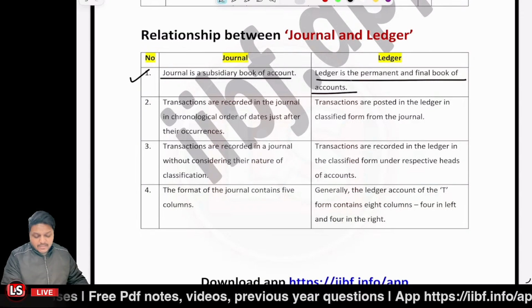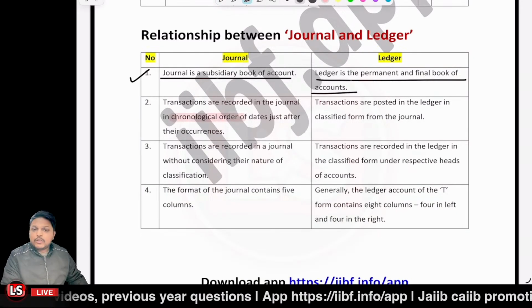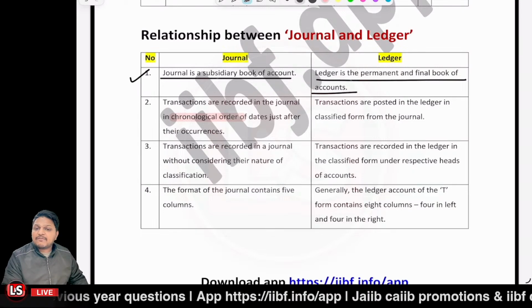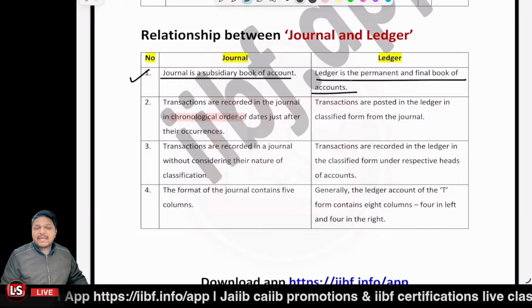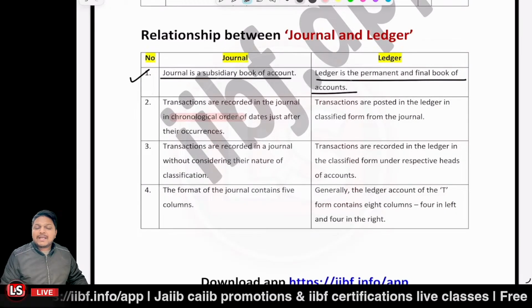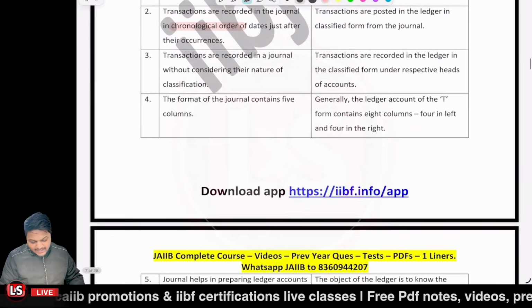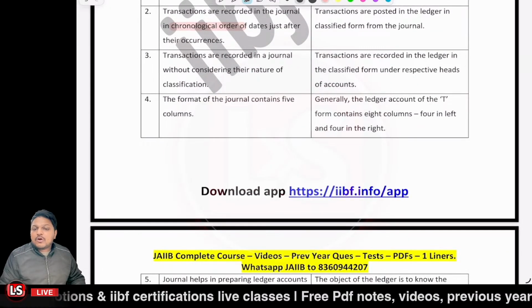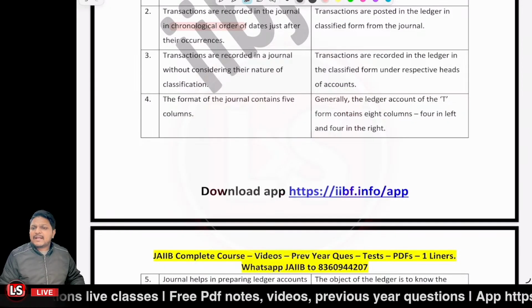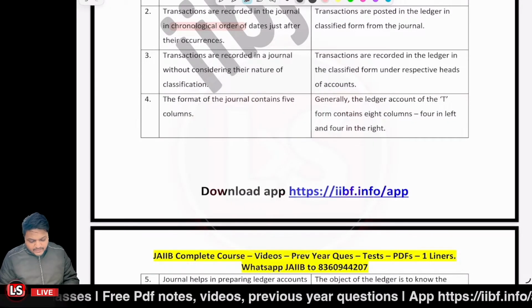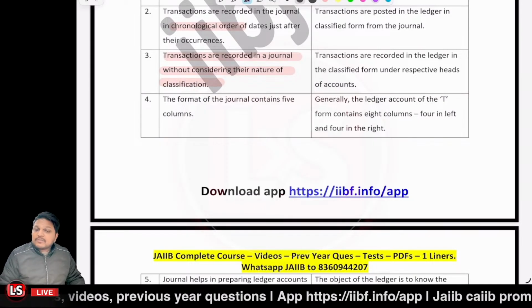And in the case of the journal, we record the transactions on a chronological order basis. I already told you, based upon the dates, date after date, you have to put the entries. That is your journal. Whereas in the case of the ledger, we classify the transactions under the different accounts, right? In the case of the journal, we record the transaction without considering the nature of classification. We don't consider the different heads of account in the case of the journal, whereas the heads are to be considered in the case of the ledger, right?